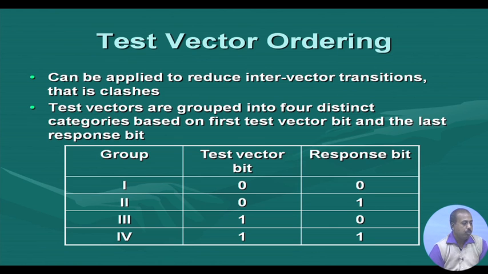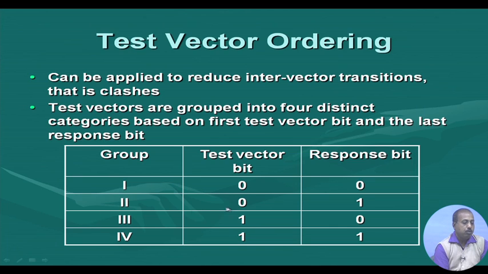By test vector ordering, we can reduce the number of clashes that are going to occur. How? Let us say we group the test vectors into 4 groups: 1, 2, 3 and 4. In group 1, we put those patterns whose test vector LSB and response MSB are both 0.